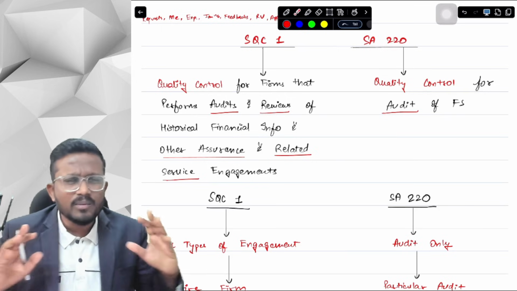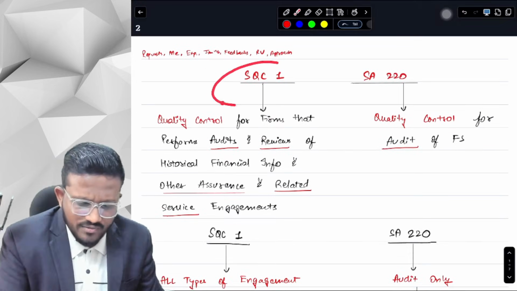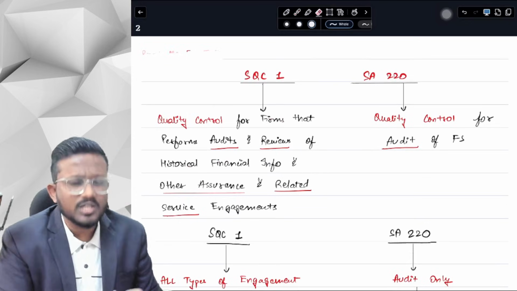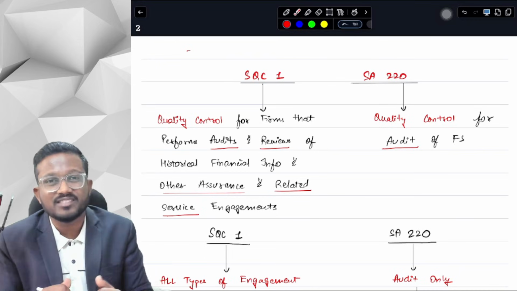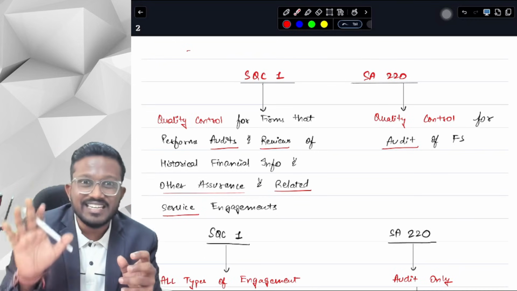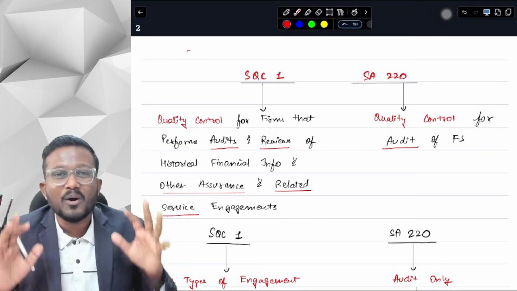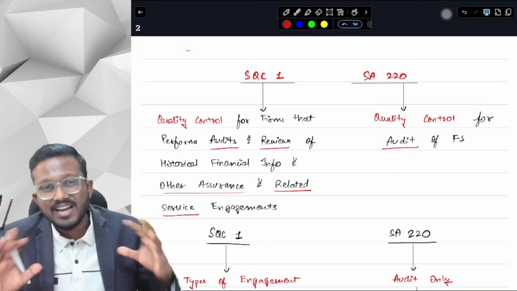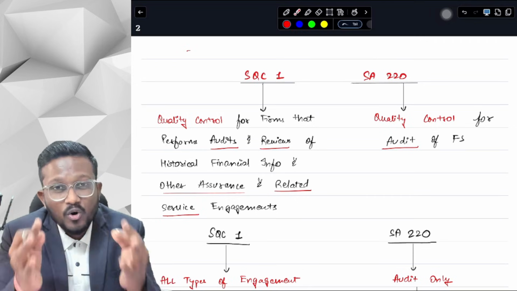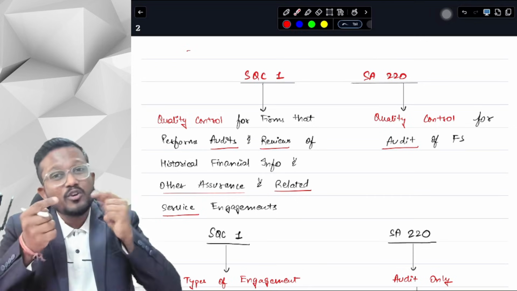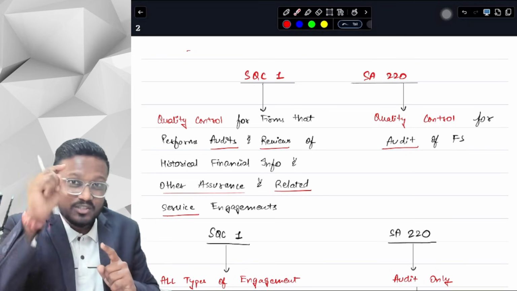Whenever you are confused about anything, not just SQC1 and SA220, if you are confused about anything in CA final audit, like which clause to apply in professional ethics, should I write these 5 points or these 5 points, you can write both, you can write all the points, you can combine all the answers and write your single answer. Let me tell you, if you write more, your marks will not be deducted, but if you write less, your marks will be deducted. So keep that in mind.